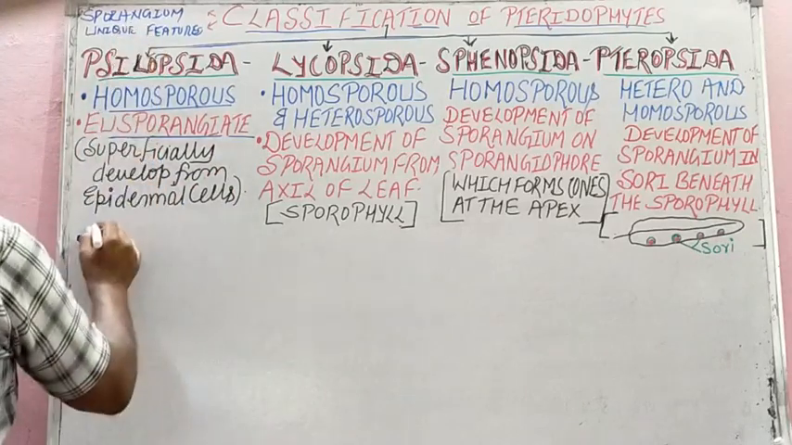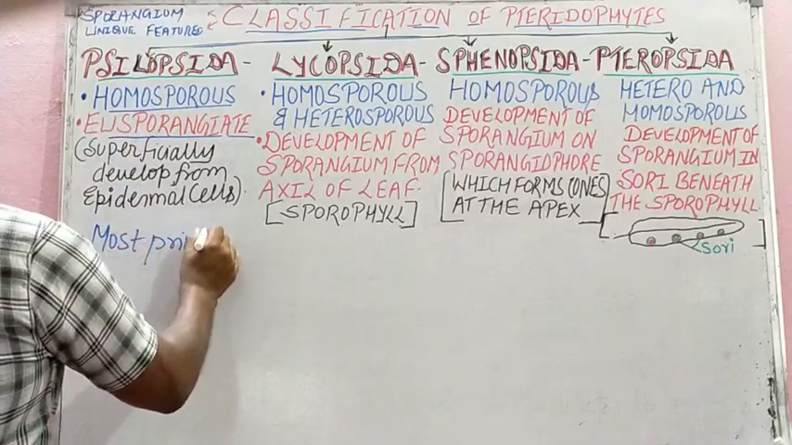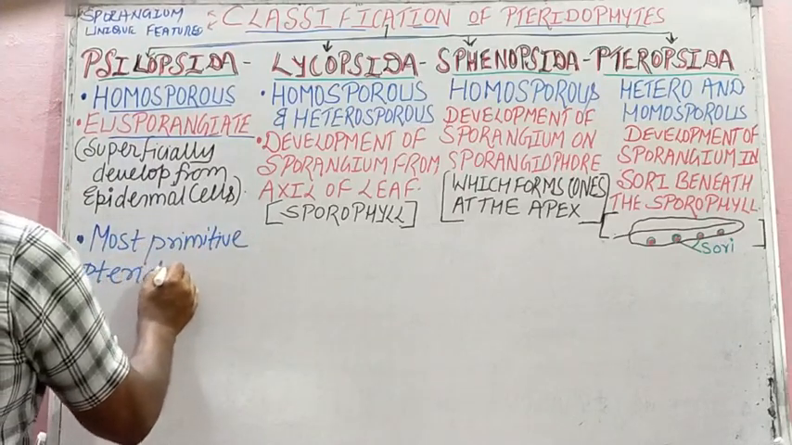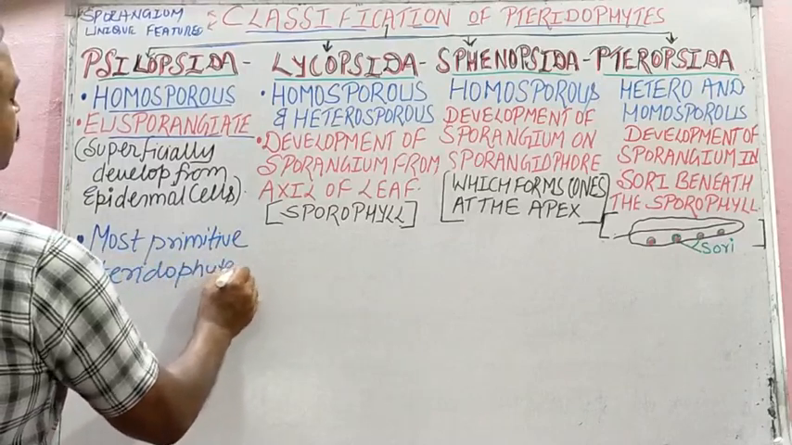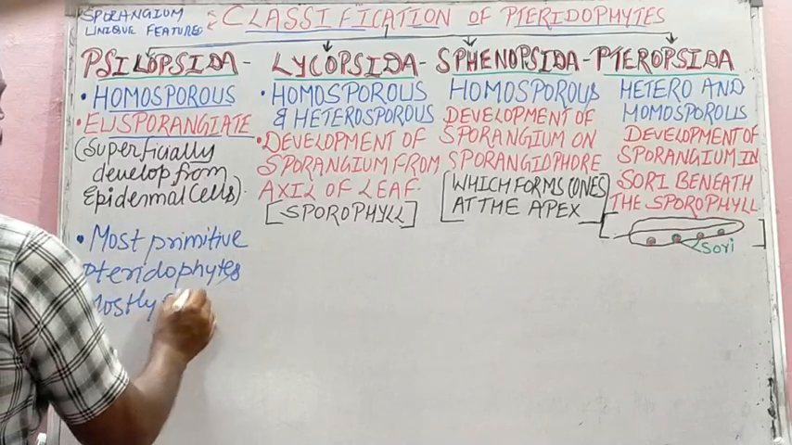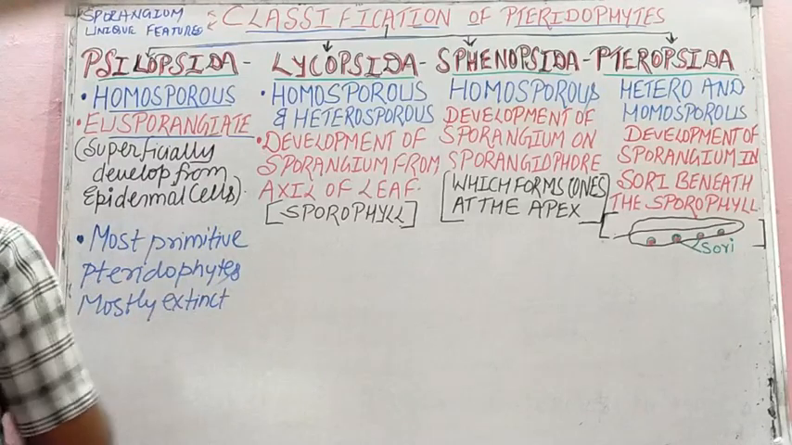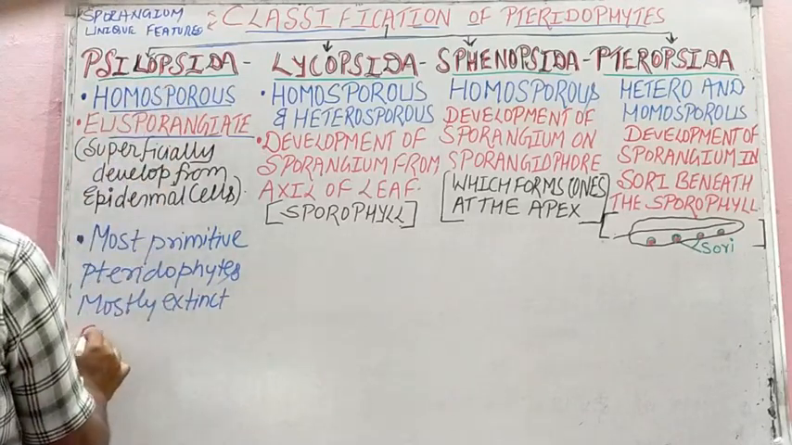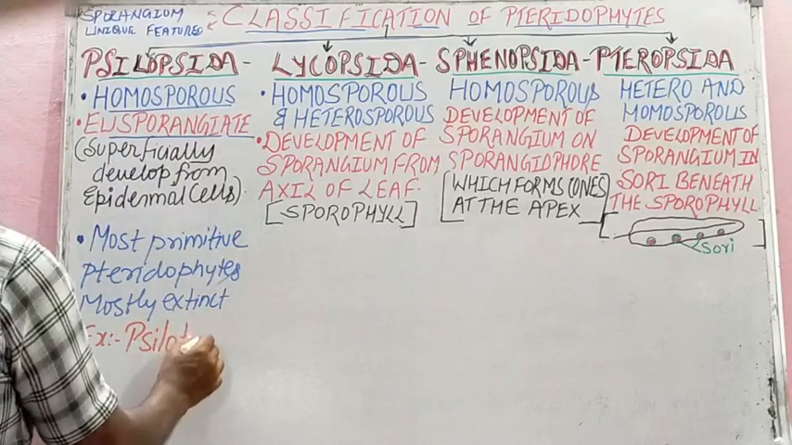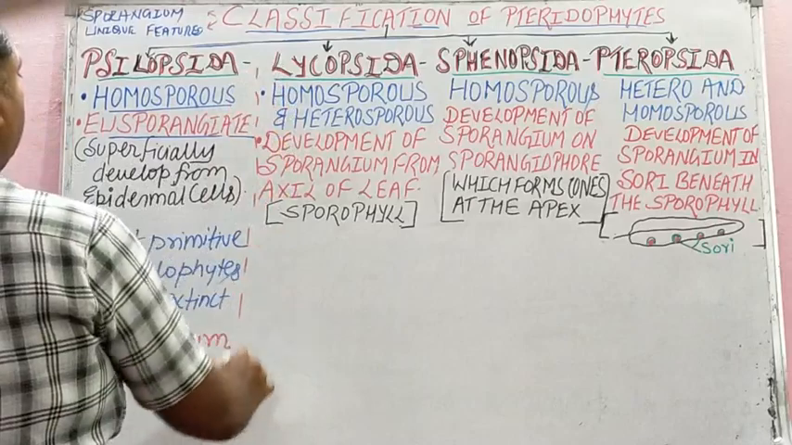The unique feature: Psilopsida is the most primitive pteridophyte. Most primitive means, students, the oldest pteridophyte. And now mostly they are extinct, isn't it? And the best, popular example is Psilotum. You can remember Psilopsida by the spelling: P-S-I-L-O-T-U-M, Psilotum, isn't it? So this is enough about Psilopsida.